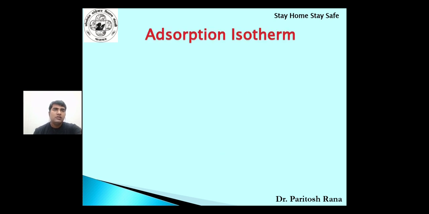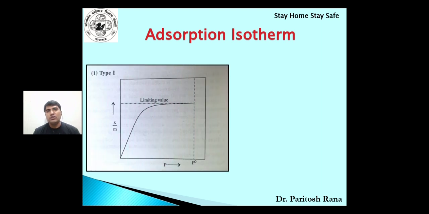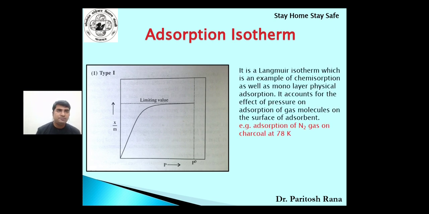Now there are different types of adsorption isotherm, x upon m against P. So this is one type of adsorption isotherm, which is also a particular type of adsorption named as Langmuir isotherm, which is a typical example of chemisorption.